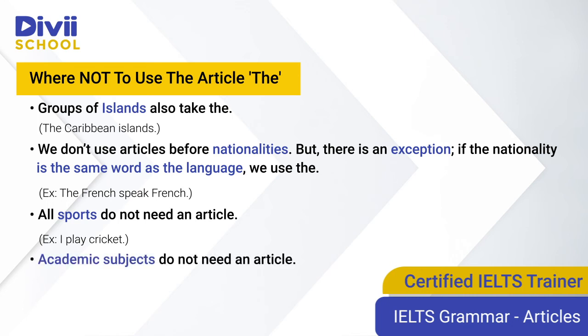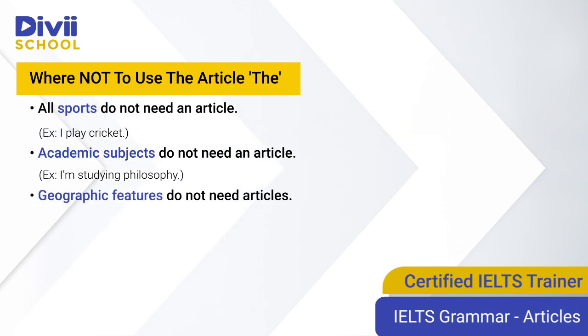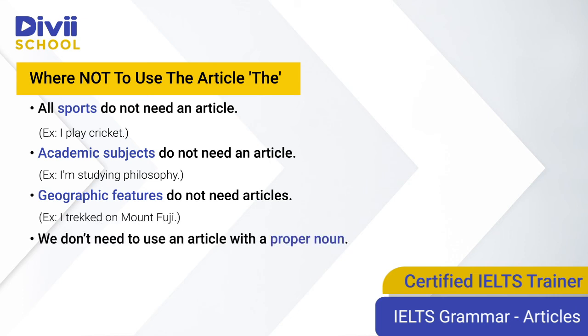Academic subjects do not need an article. For example, you say, I'm studying philosophy in college. You do not say, I am studying the philosophy in college. Geographic features do not need articles. For example, you would say, I trekked on Mount Fuji. You would not say, I trekked on the Mount Fuji.